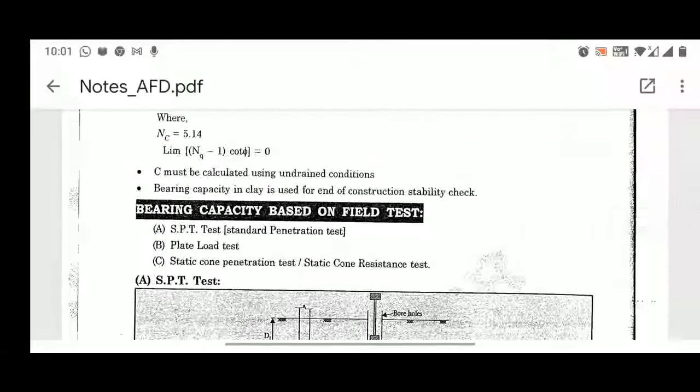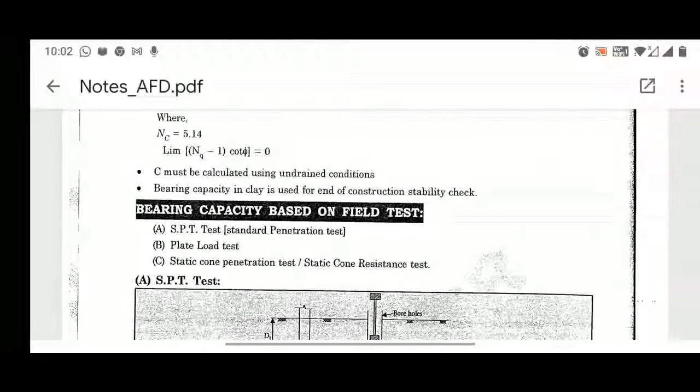So the cohesion that you are considering in this equation will be in an undrained state. Bearing capacity in clay is used for the end of construction stability check, right? Whatever bearing capacity you obtain for clay soil by the Indian standard will be used as a stability check after the construction is over.